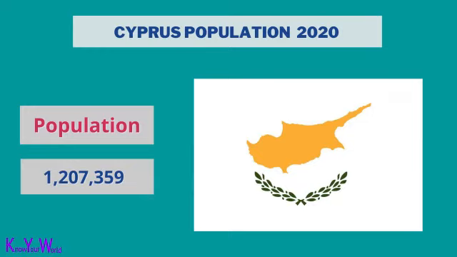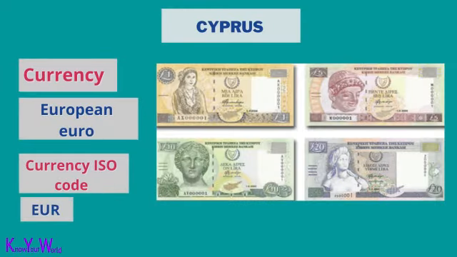Cyprus population is 1,207,359. The capital of Cyprus is Nicosia. Cyprus currency is the Euro. The ISO code of the Euro is EUR.